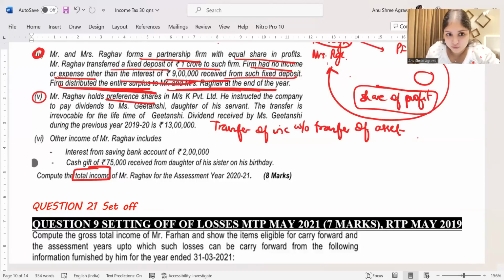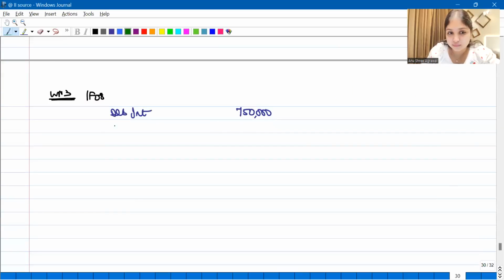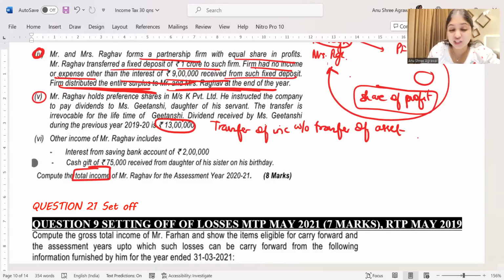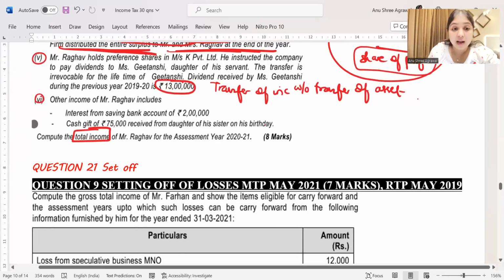See, Mr. Raghav holds preference shares. He is not transferring the preference shares to Geetanshi. He is only transferring the dividend to Geetanshi. Transfer of income without transfer of asset. The income will be clubbed in the hands of the transferor. So, how much dividend income Geetanshi is receiving? 13 lakh rupees. This 13 lakh rupees will be taxed as Mr. Raghav's income only. So, dividend income 13 lakh rupees. Understanding? He did not transfer the asset. He only transferred the income. So whatever income he has transferred to Ms. Geetanshi, 13 lakh rupees, this will be taxed as Mr. Raghav's income.